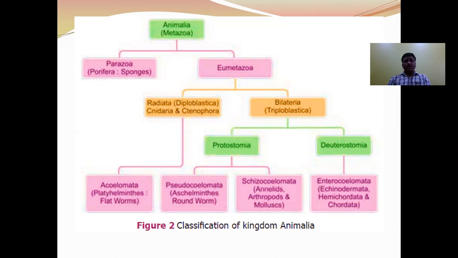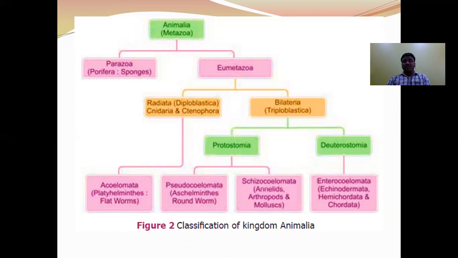The subkingdom Eumetazoa is further divided into two grades. They are Radiata and Bilateria, on the basis of two criteria: one is body symmetry and the other is primary germinal layers. The animals which exhibit radial symmetry and diploblastic body condition are included in grade Radiata, and the animals which exhibit bilateral symmetry and triploblastic body condition are included in the Bilateria. Here, the grade Radiata includes two phyla, Cnidaria and Ctenophora.